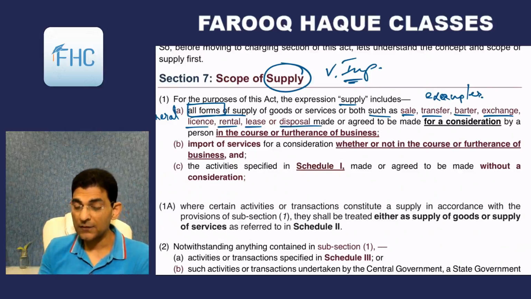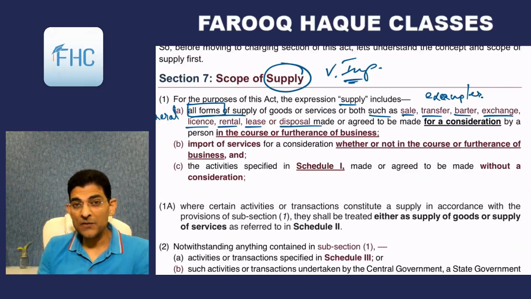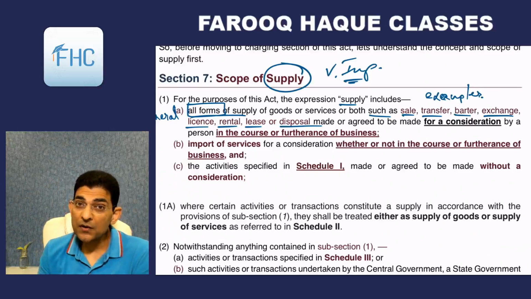Then the word disposal is also used. Disposal means, suppose the goods become scrap and we have to remove the scrap. So disposal is also covered by the definition of supply. If it is for valuable consideration like sale, transfer, that is also supply. And if it is for any kind of disposal, it can be scrap, refuse, or expired goods, even if they are disposed of without consideration. Later on we'll see this point. Even if without consideration, they can still be called supply.